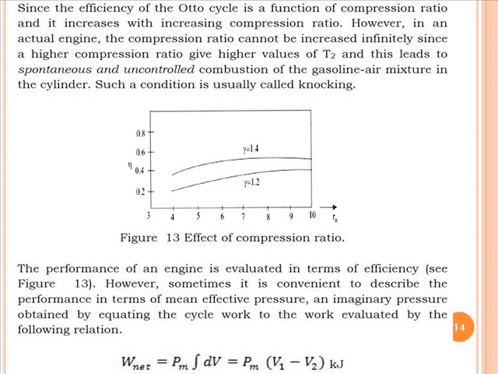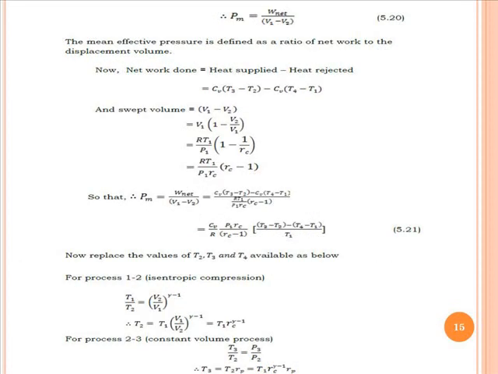So the net work available, in kilojoules, is Pm(V1 - V2). Now we have to find the mean effective pressure, which is defined as the ratio of net work available to the displacement volume, that is the swept volume.